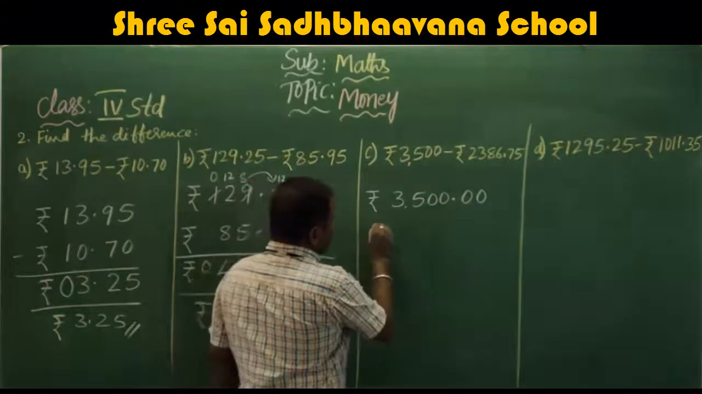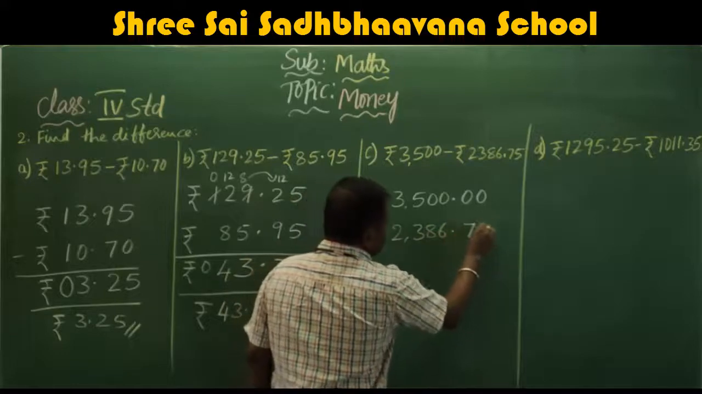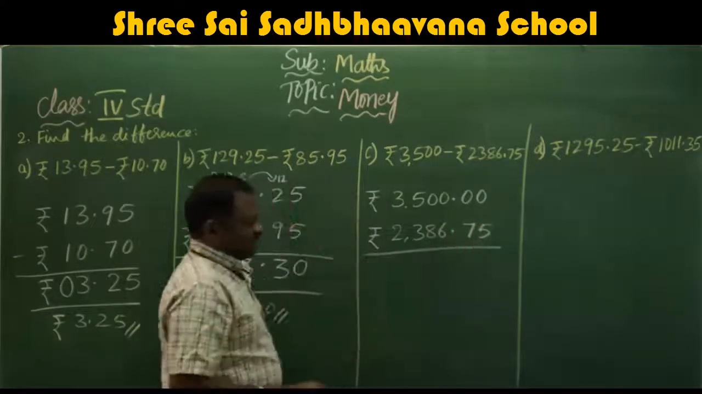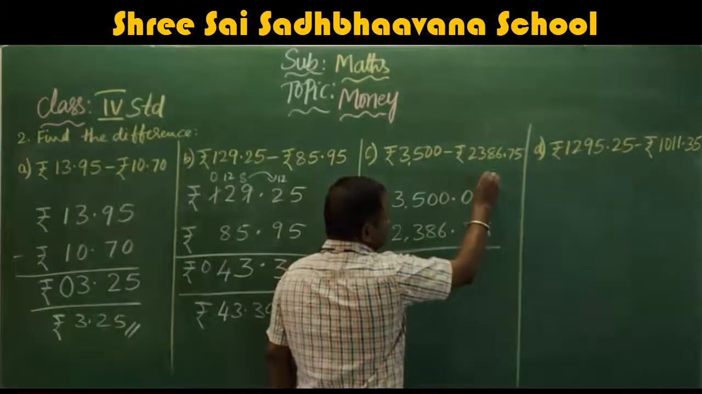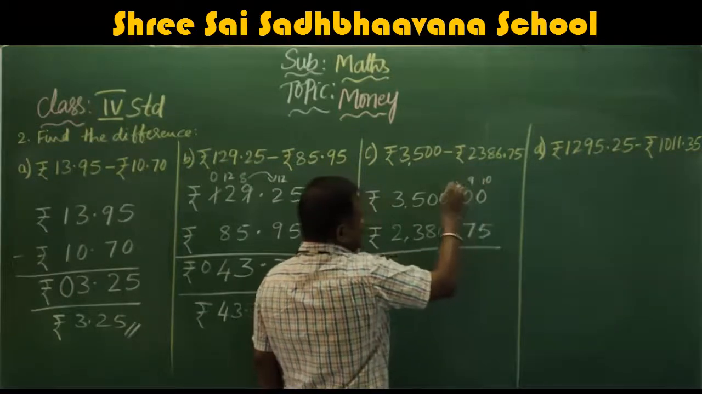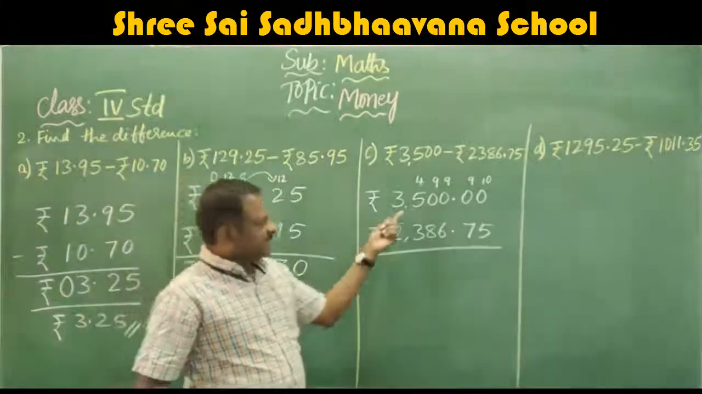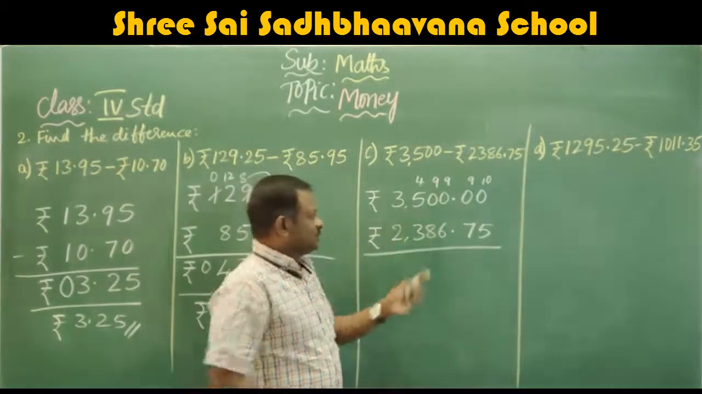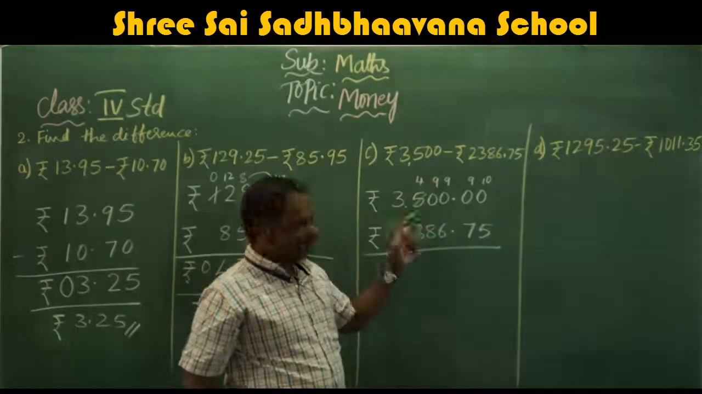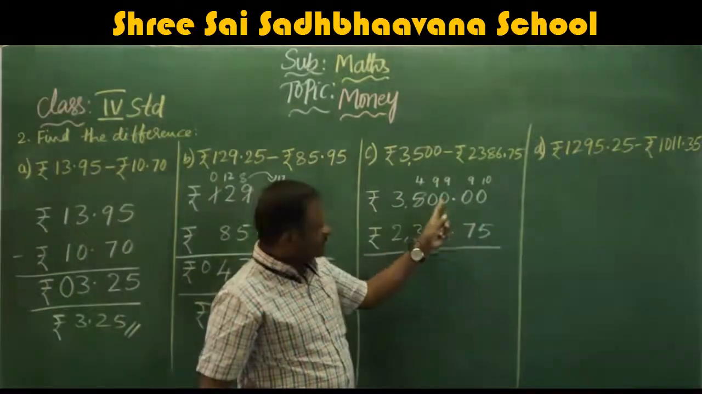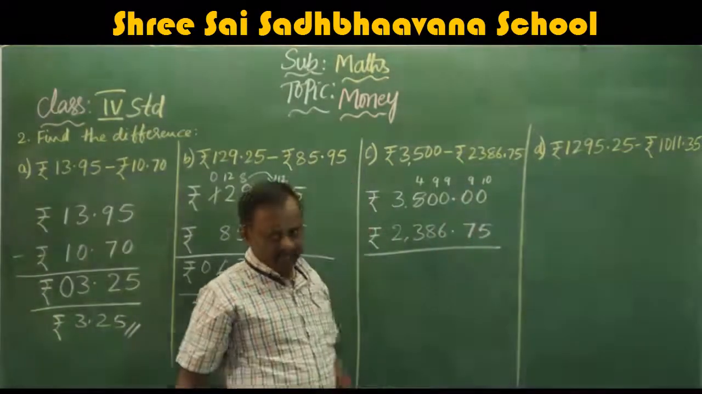Next, write down rupees 2,386.75. Subtract. Yes, this is 10. This becomes 9. This becomes 9. This becomes 9. This becomes 4. We are taking the carry from here. So this becomes 4. This becomes 10. Once again we are taking carry here. So this becomes 9. Taking once again carry to here. So this becomes 9. We are taking once again carry to here. So this becomes 9 and this place becomes 10.